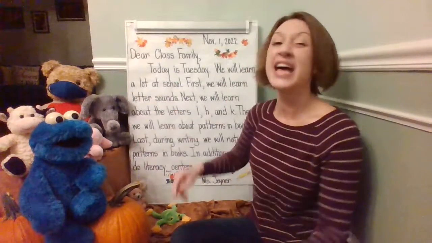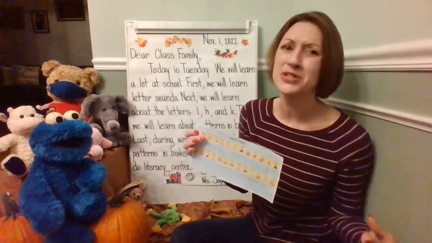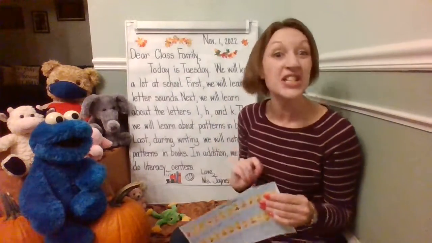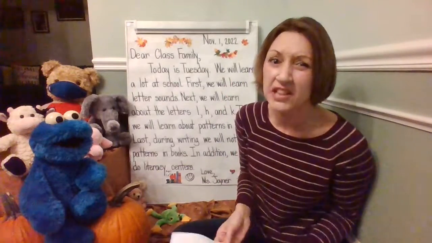First, we'll learn letter sounds. All right, just like we do every day, we're going to use our word wall as a resource. We'll review the ABCs. We'll sing the traditional ABC song. We'll even sing it, say it, sign it. We're going to be doing A apple A, B bat ba, C cat ka, all the way to Z zebra zzz. Shout out to Jack Hartman's YouTube channel and Mr. B's YouTube channel. We'll definitely be using your YouTube channels quite a bit today to pump our brains with knowledge as we learn letter sounds and some specific letters.